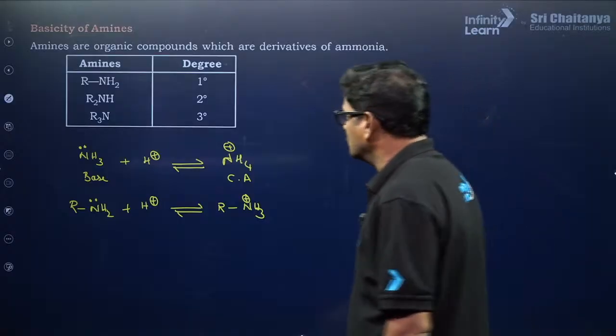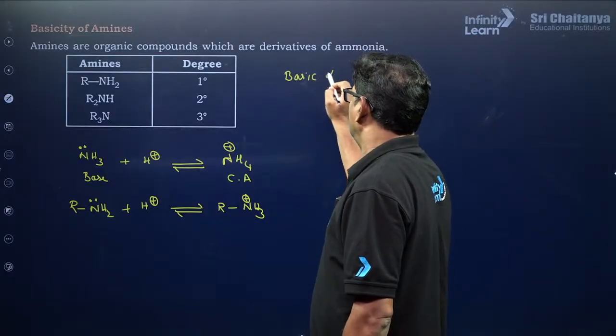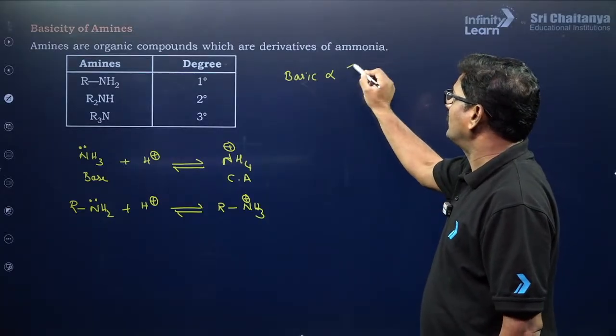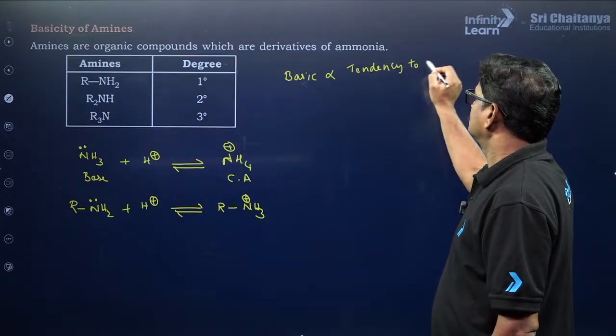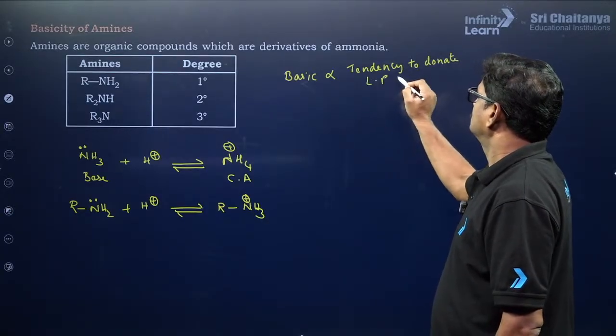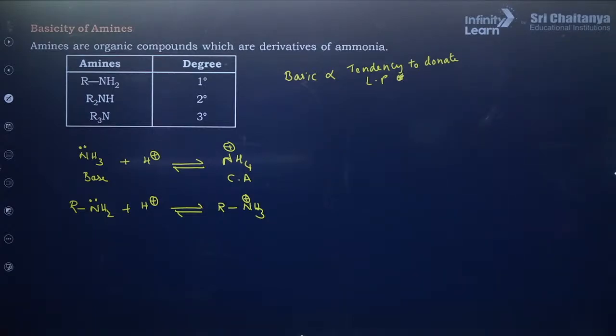Okay, so I just want to say basic strength is directly proportional to the tendency to donate lone pair of electrons. Okay, 1 minute please.